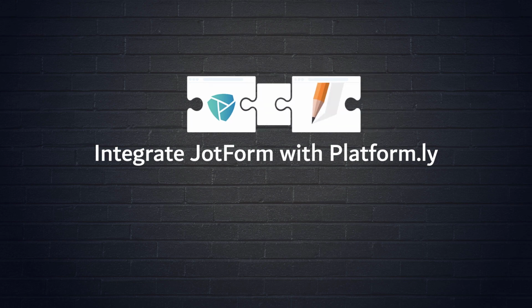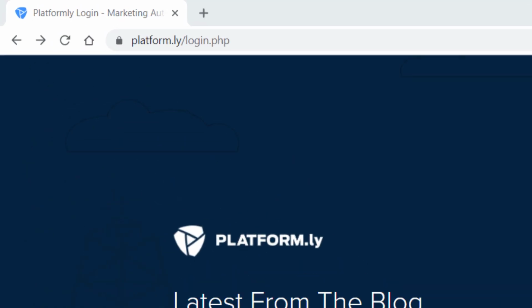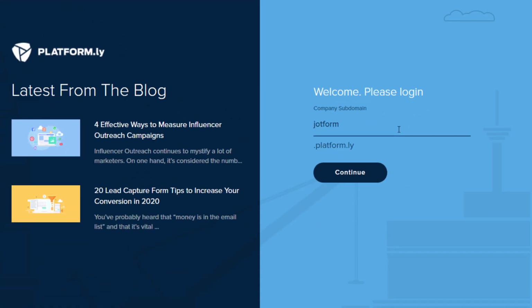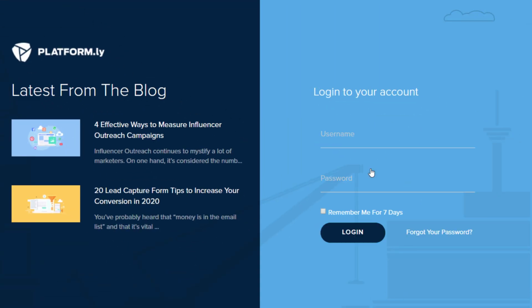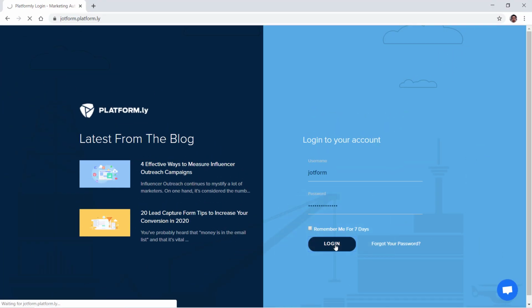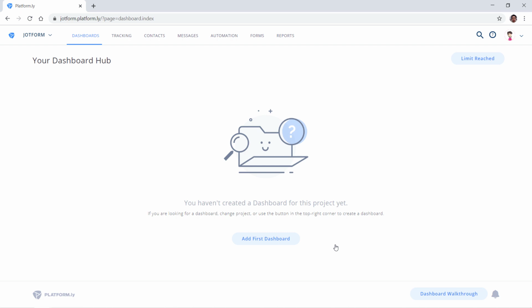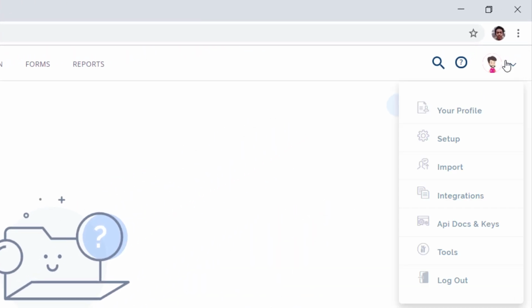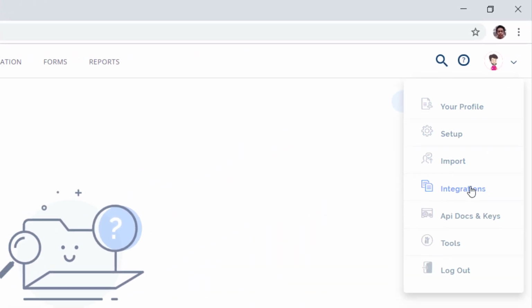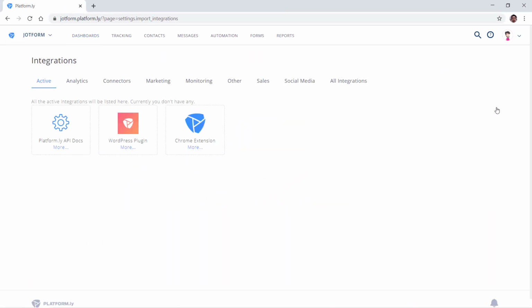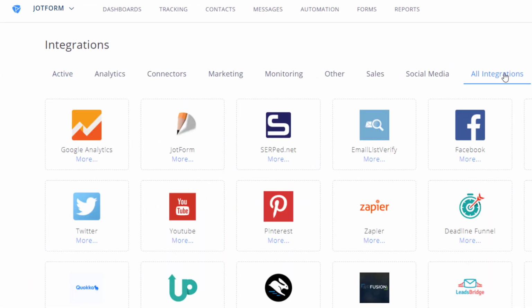Jotform's Platformly integration. Start by logging into your company's .platformly subdomain, and then your individual account. Click the drop-down in the top right corner and select the Integrations tab. Go to All Integrations and select the Jotform icon.